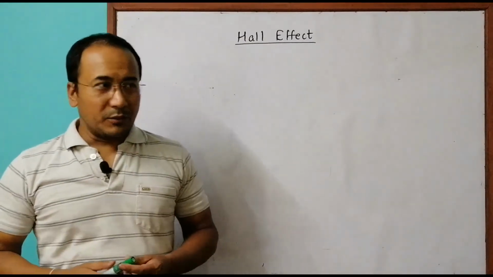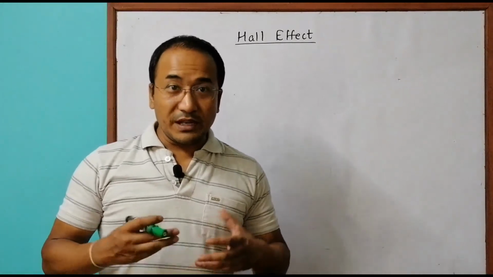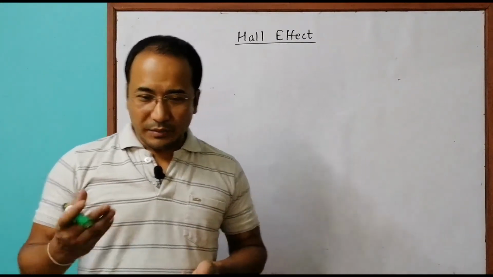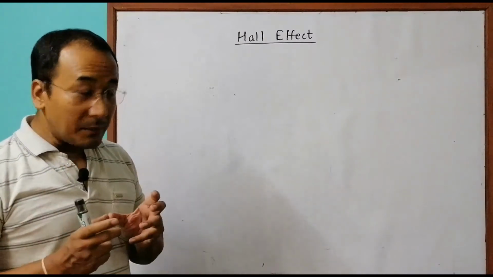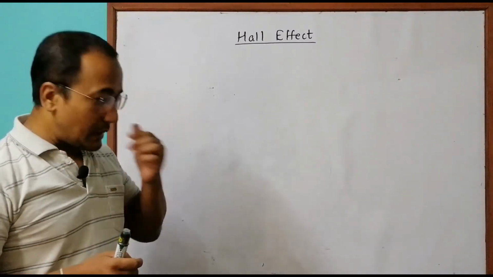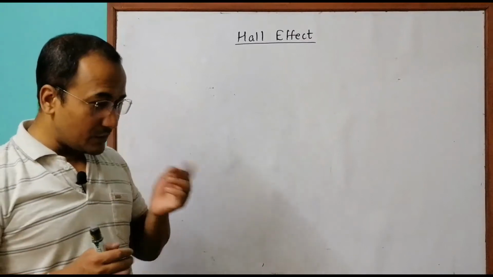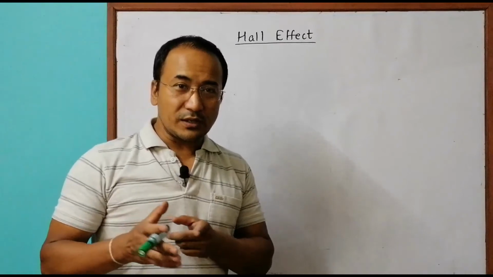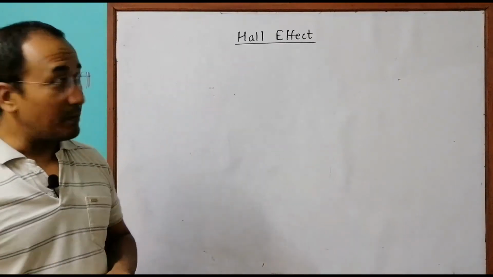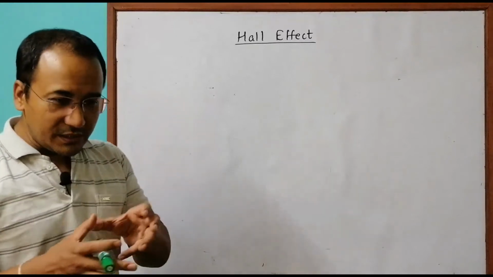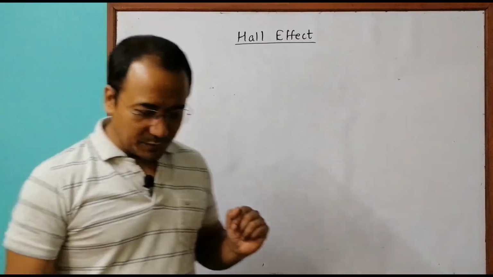Hello folks, today I am going to deal with a topic which has been the cause of many Nobel Prizes. Even a few years back, some of the Nobel Prizes were won based on this philosophy, which was discovered in 1879 by Sir Edwin Hall. See, this is 2020, and even a few years back, Nobel Prizes were based on this thing. Some studies based on this were winning Nobel Prizes. So that is the significance of this philosophy.